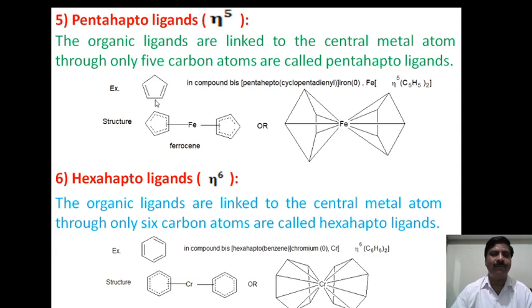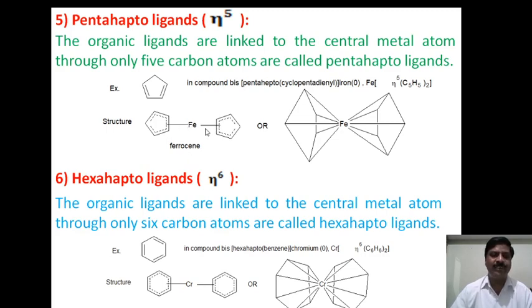Cyclopentadiene is the example of a pentahepto ligand, in which 5 carbon atoms are directly linked, and the compound is bis pentahepto cyclopentadienyl iron 0. The formula of this compound is iron, with hapticity 5, and cyclopentadienyl taken twice. This is the IUPAC name, and this is the formula. It is also called ferrocene.